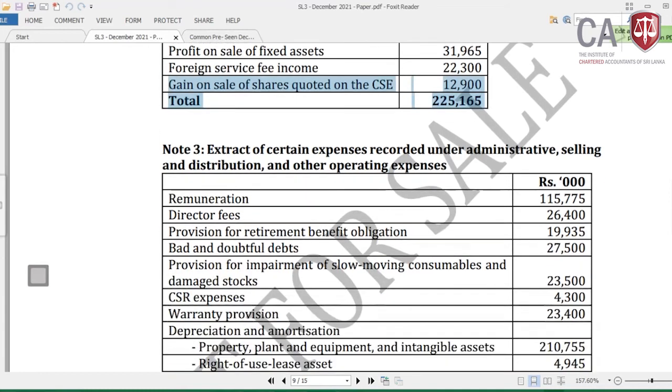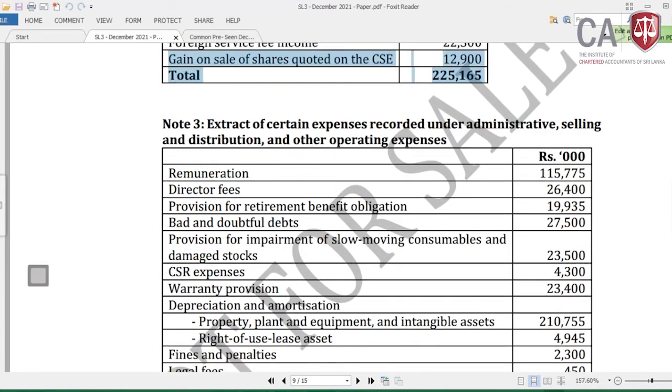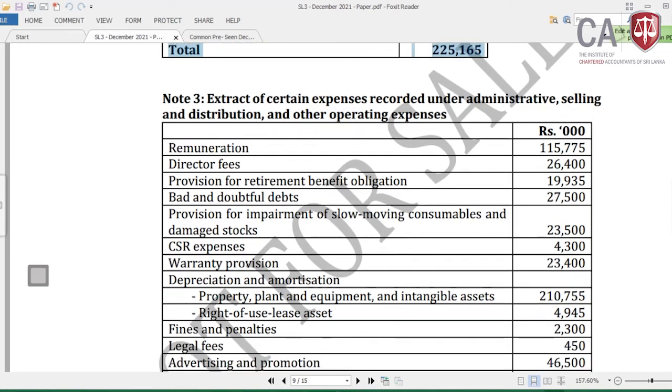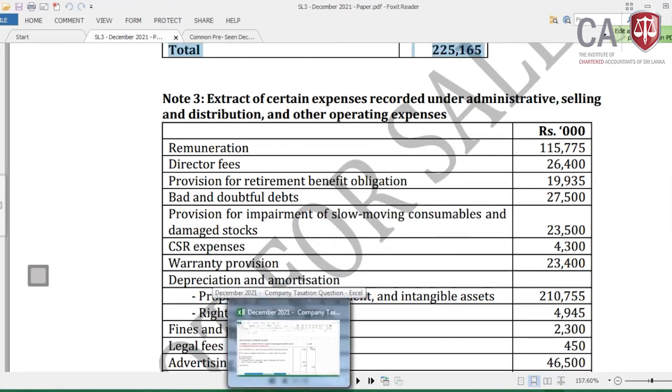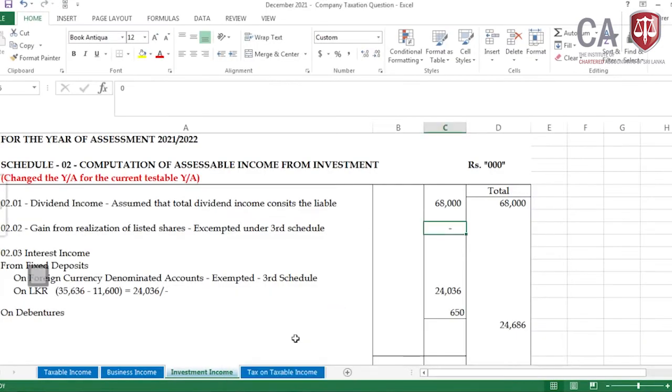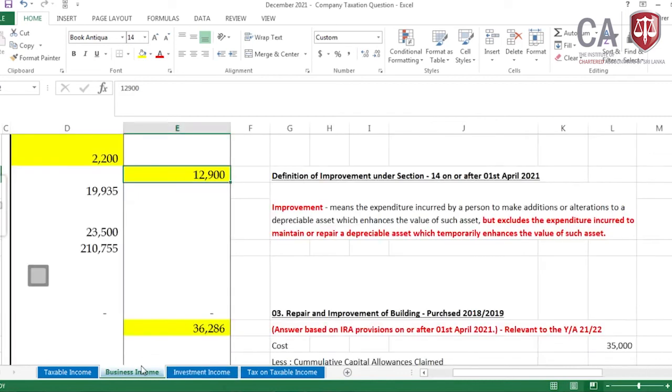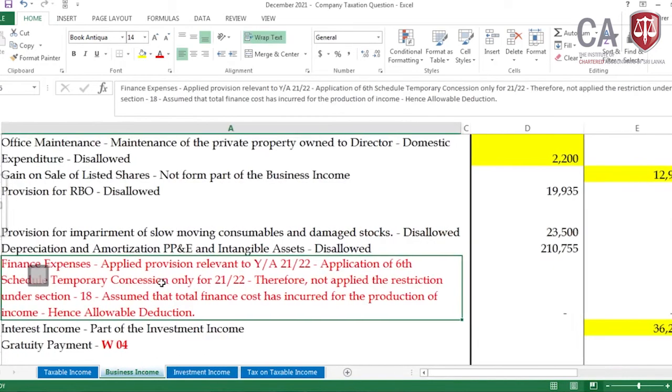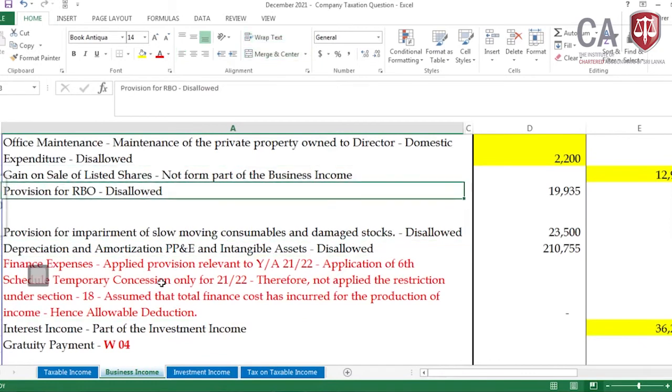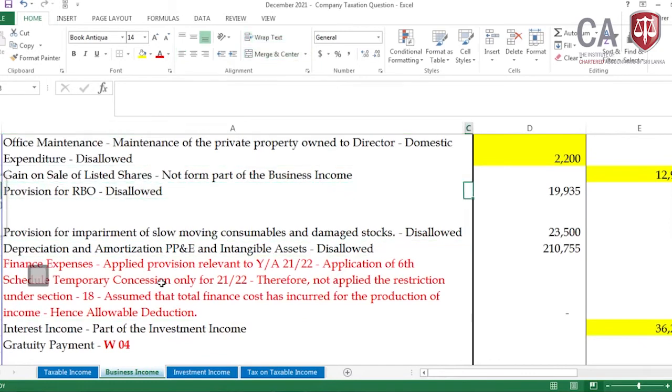Then all the other income we have considered. Extract of certain expenses: remuneration, assume incurred for the production of income; director fee, assume incurred for the production of income; provision for retirement benefit obligation, it should be disallowed, 19,935. Then under business income, the provision for retirement benefit obligation RBO should be disallowed.